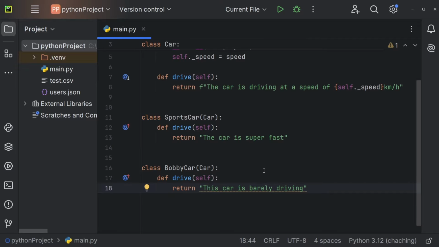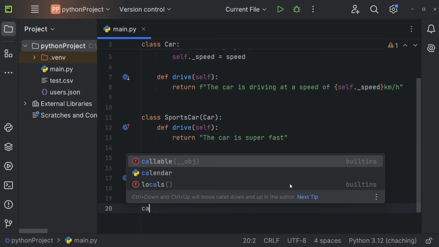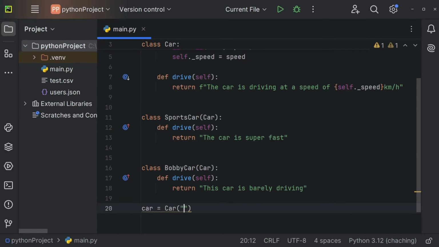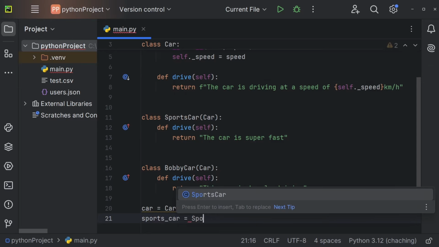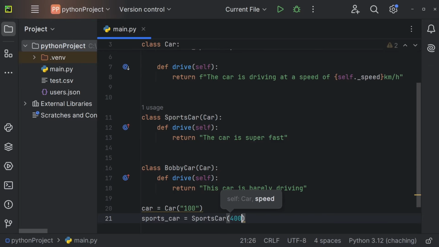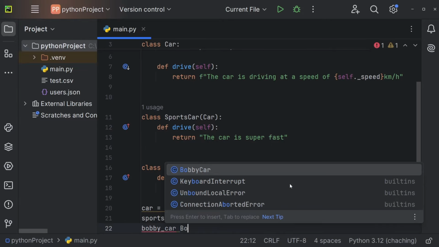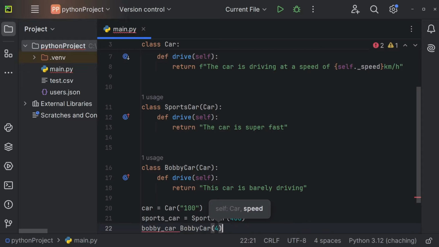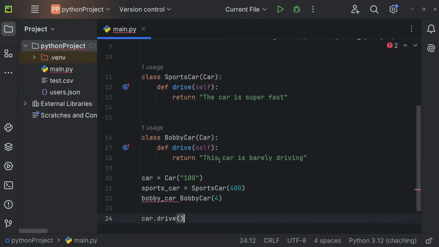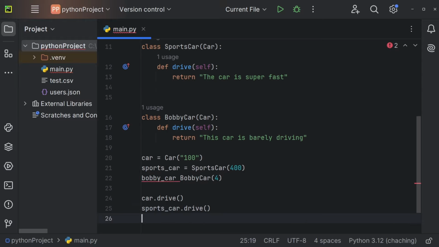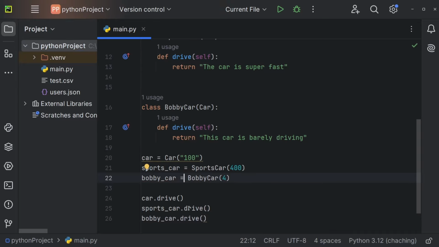And now I create one car for every single class. So I create a normal car that is going to be equal to Car. Speed is going to be 100. I create a sports car that is going to be equal to a SportsCar. Speed is going to be 400. And I create a Bobby car that is going to be equal to BobbyCar, and speed is going to be 4. And now I'm going to call the drive method for every single car. So car.drive, sports_car.drive, and Bobby car, so bobby_car.drive. And actually I need the equal sign right here, and now this works.